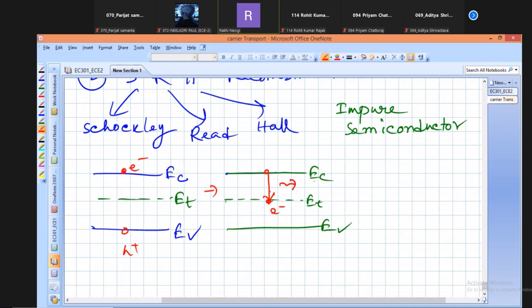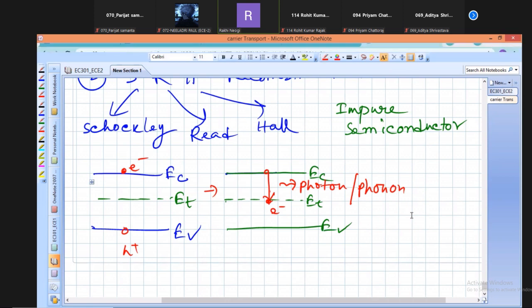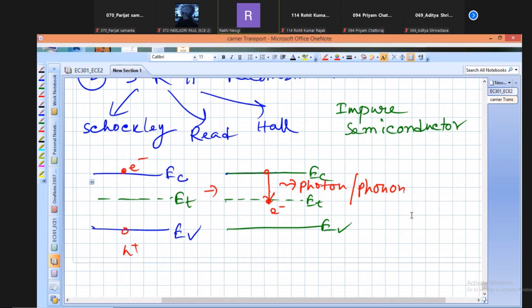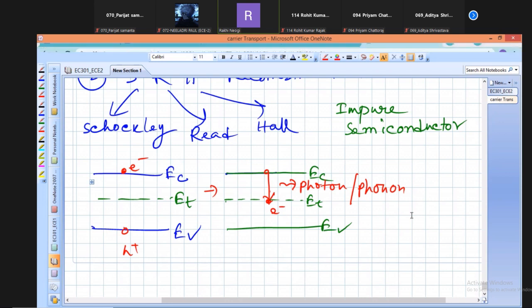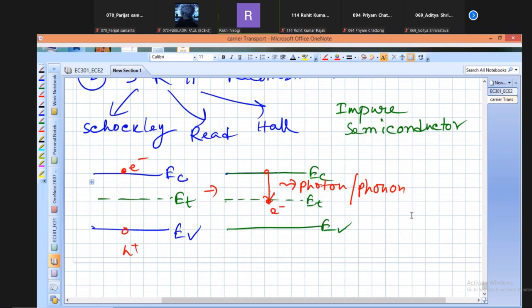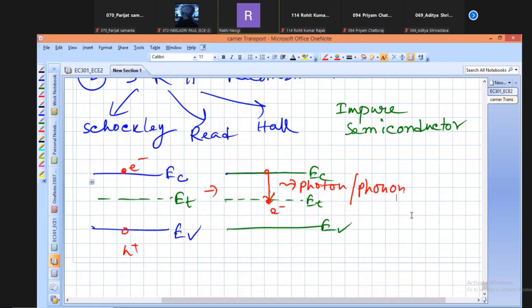Equivalent energy will be emitted in the form of photons or phonons. Which radiation will be observed will be decided based on whether, during the transition from the bottom of the conduction band to the defect state, the momentum changes or not. If momentum changes, then phonon radiation. If momentum does not change, then photon radiation.